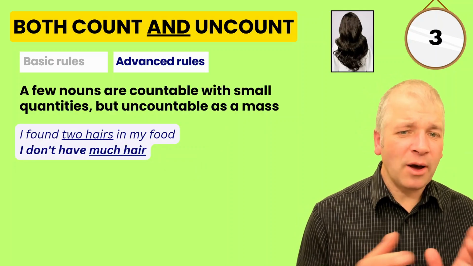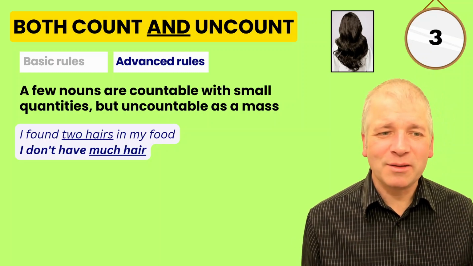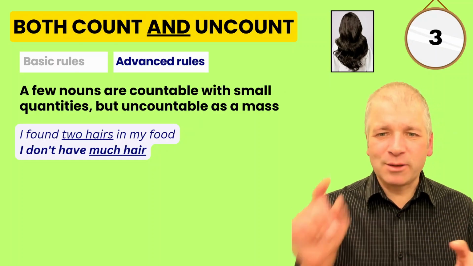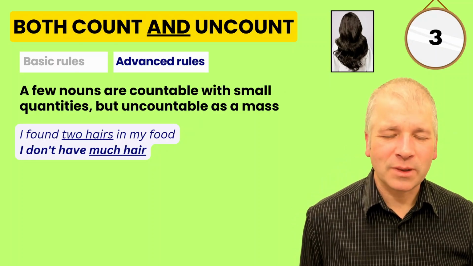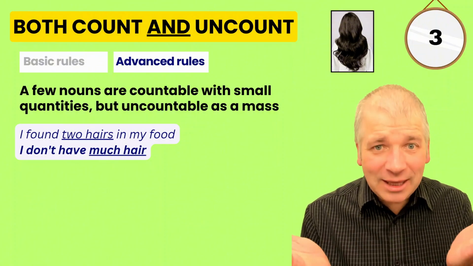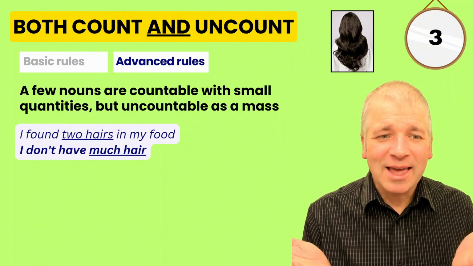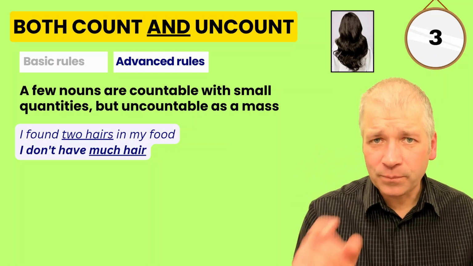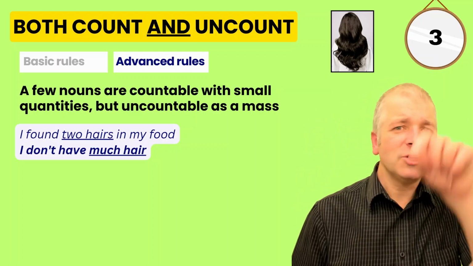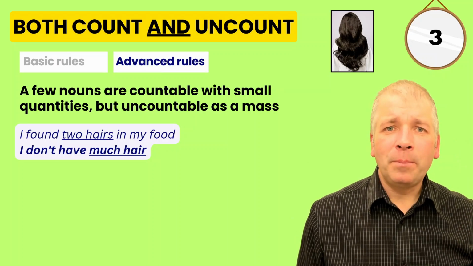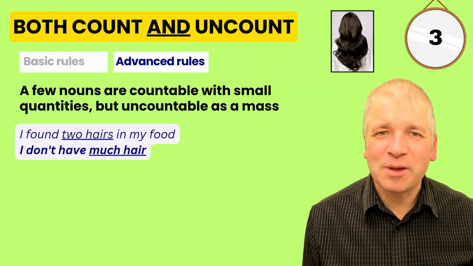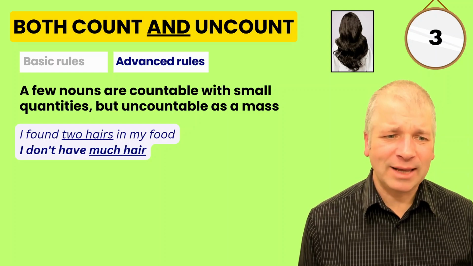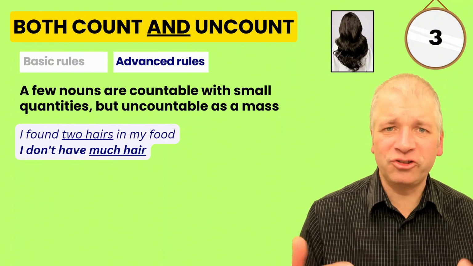A few nouns are countable with small quantities, but they are uncountable as a mass. Look at hair, for example. Now, if you're very unlucky, you might look in your food one day and find 2 hairs. There's 2 hairs in my food. 1 hair, 2 hairs. But we can't count all the hairs on someone's head. It's too difficult. So when it becomes a mass, we make it uncountable. I don't have much hair.